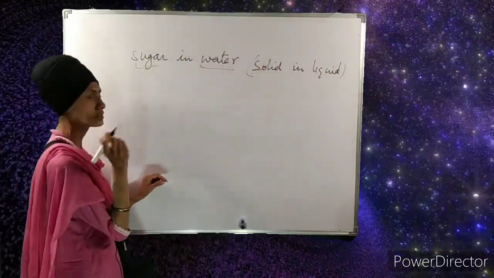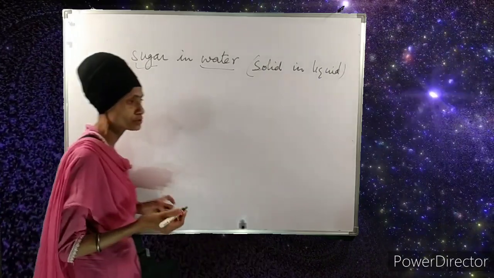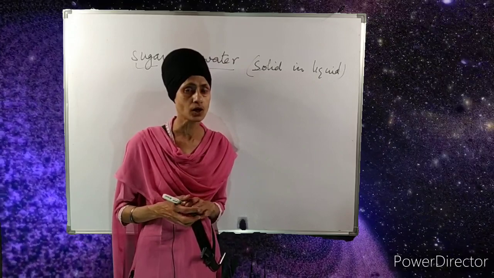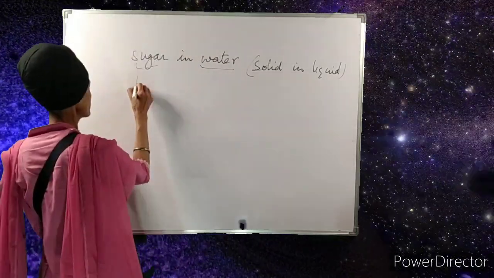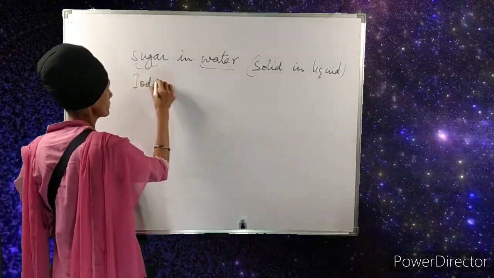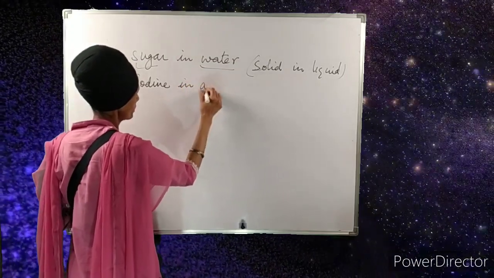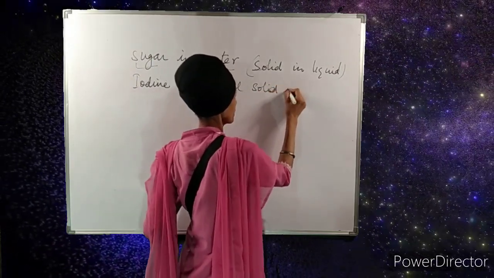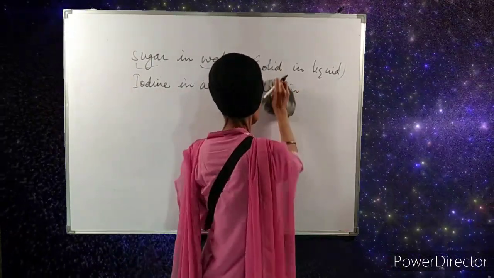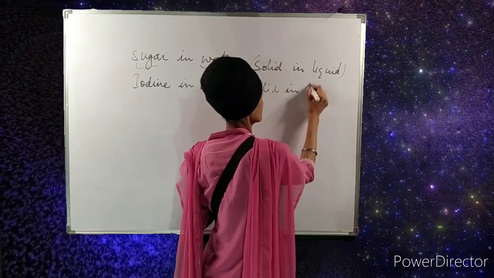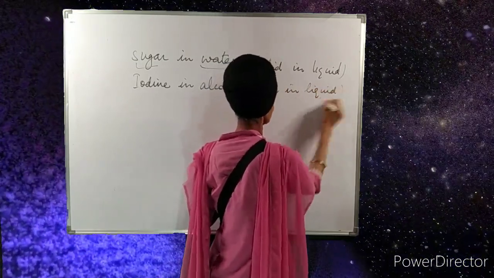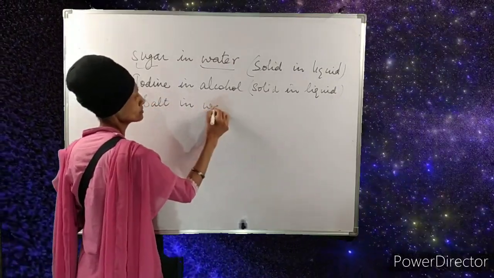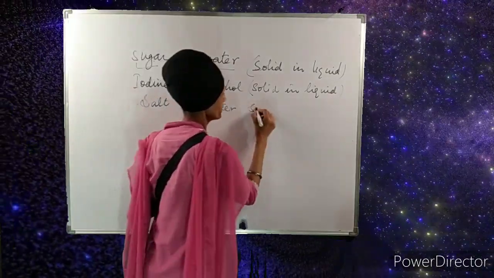Tincture of iodine, which we apply for wounds and cuts, is a medicine in which iodine is dissolved in alcohol. You know that iodine is a solid and it is dissolved in alcohol, which is a liquid. So it will be an example of solid in liquid again. Then salt in water again is an example of solid in liquid.